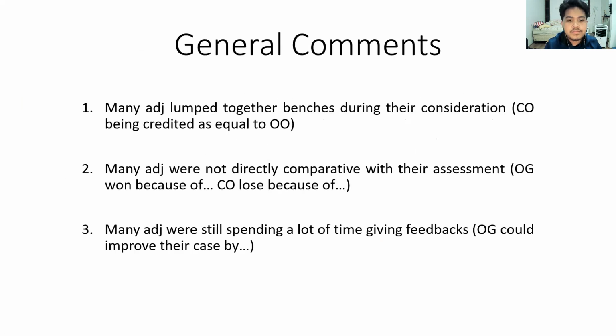So here we go. General comments based on the results that the other judges gave is that many judges lump together benches during their consideration. For example, they automatically give the opposition bench the win over the entire Gov bench, lumping CO with OO, despite quite a lot of elaborations coming from CO being derivative. And it is something that is not fair to do, because if the CO already simply writes on the coattails of OO without giving a lot of new elaborations, then it really makes the government bench less valued. And we believe that you shouldn't do that.